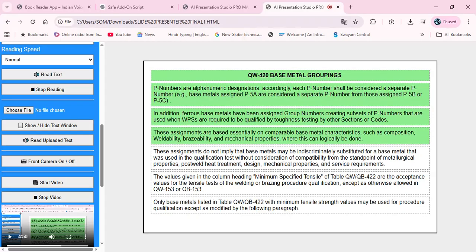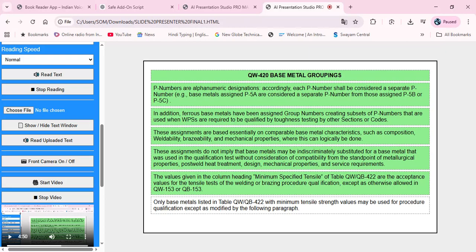These assignments are based essentially on comparable base metal characteristics, such as composition, weldability, brazeability, and mechanical properties, where this can logically be done. These assignments do not imply that base metals may be indiscriminately substituted for a base metal that was used in the qualification test without consideration of compatibility from the standpoint of metallurgical properties, post-weld heat treatment, design, mechanical properties, and service requirements.